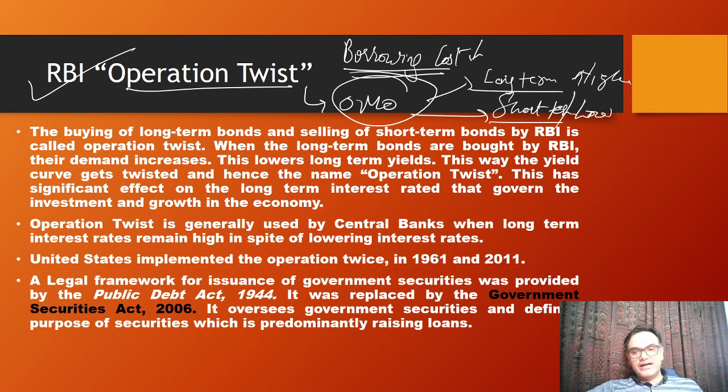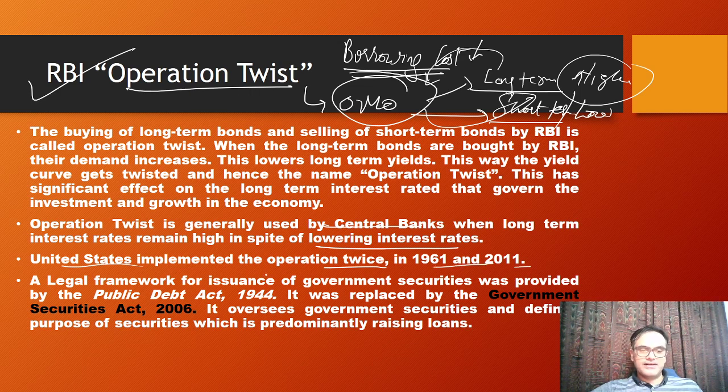So essentially, what the RBI has done, it has bought back long term securities and an equal amount of short term securities have been sold back into the market. So essentially, the borrowing cost or the interest burden on the government will reduce. That is Operation Twist. This is used by central banks to basically lower the interest rate for the government. And USA implemented Operation Twist twice, in 1961 and 2011.